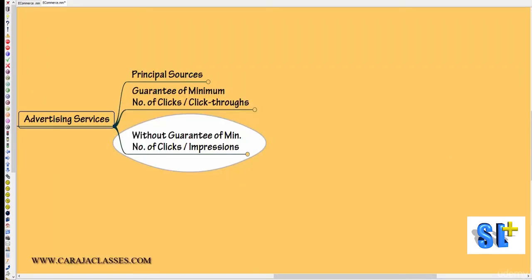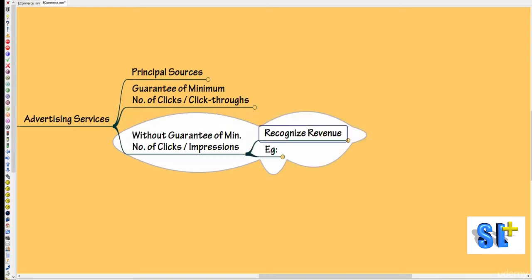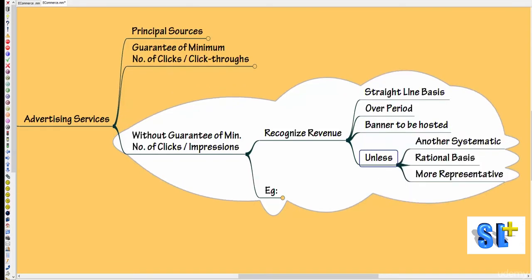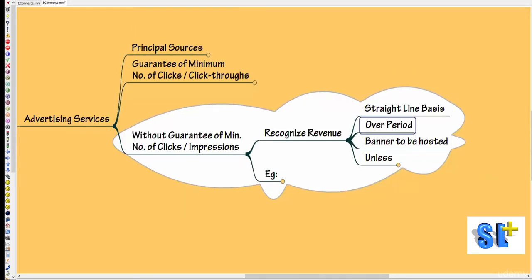Let's see how to recognize revenue when the advertising agency is not guaranteeing the minimum number of clicks or impressions. When a minimum number of clicks or impressions is not guaranteed, then revenue should be recognized on a straight line basis over the period for which the banner is going to be hosted on the website, unless some other systematic or rational basis, considered more representative, is available. Otherwise, this revenue should be recognized only on a straight line basis over the period the banner is hosted.